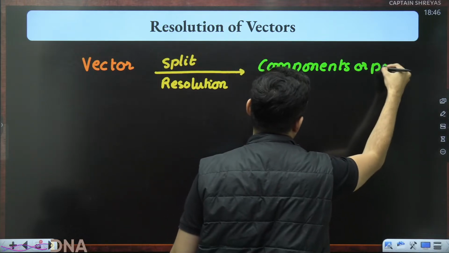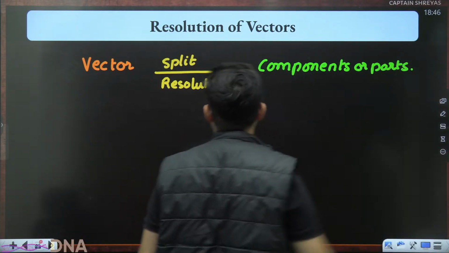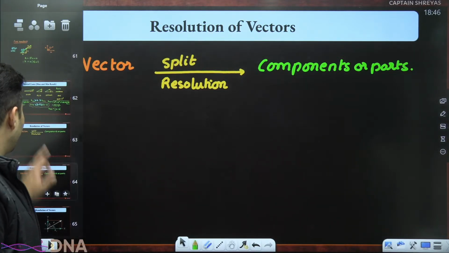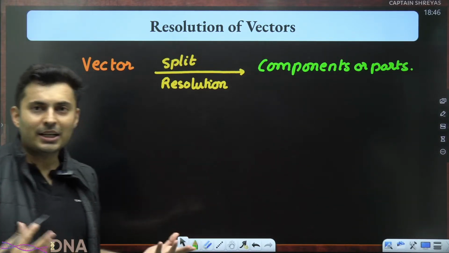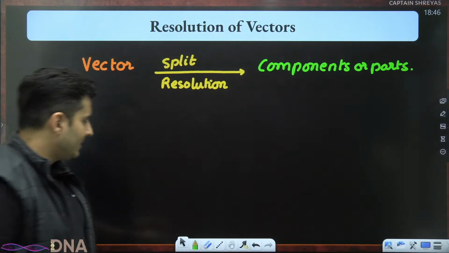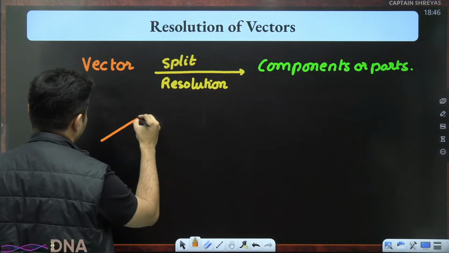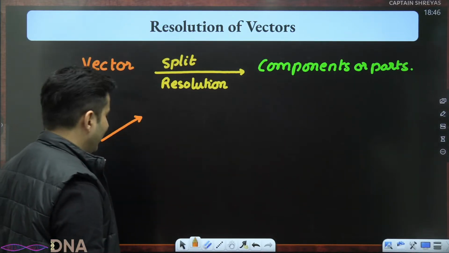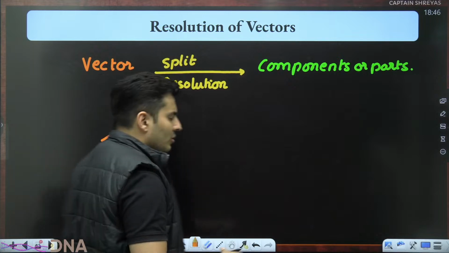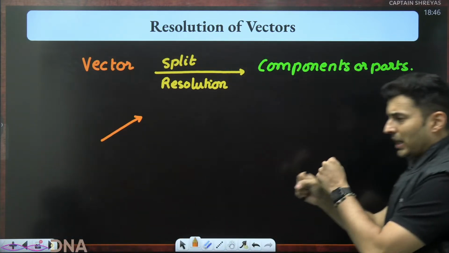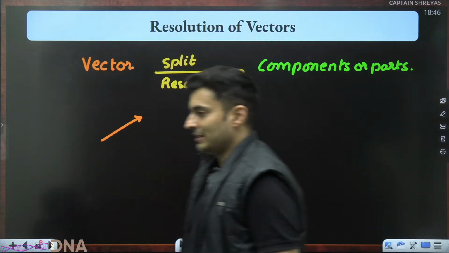or nothing but parts. Then you might be wondering, sir, can I split a vector in many ways? The answer is yes. For example, imagine there is a vector like this. I say resolve this vector. So what's the condition? Whatever the parts are, when they are joined back together, they should produce the same resultant.